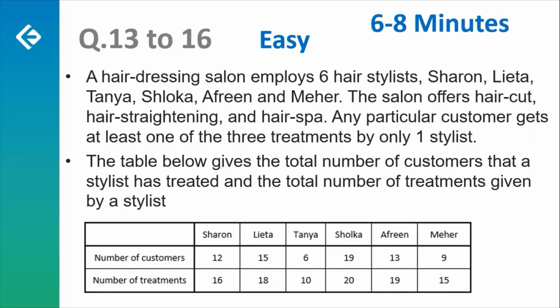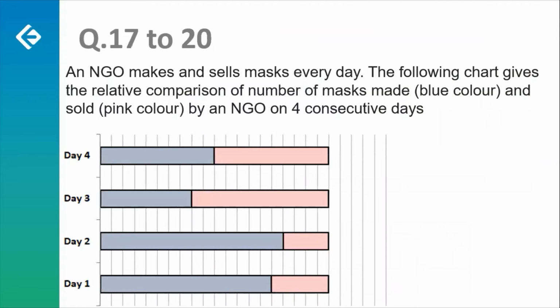There are 4 questions which can be taken from this particular set very easily, and you can spend around 6 to 8 minutes maximum on this set. Coming to the last set, this is the NGO based set, where the NGO was engaged in making and selling masks. Now, there are certain challenges with respect to this set.